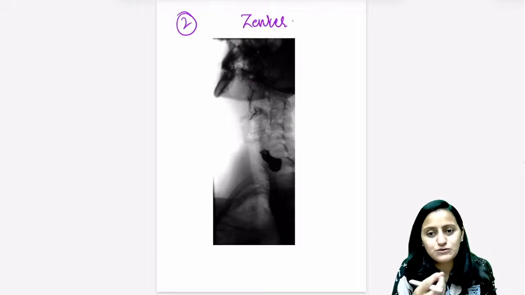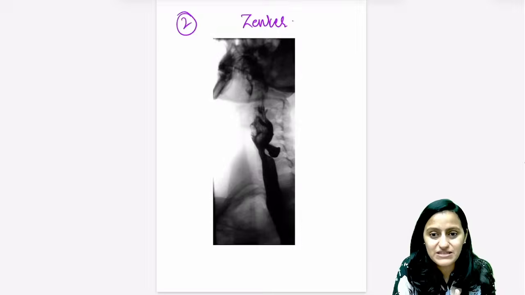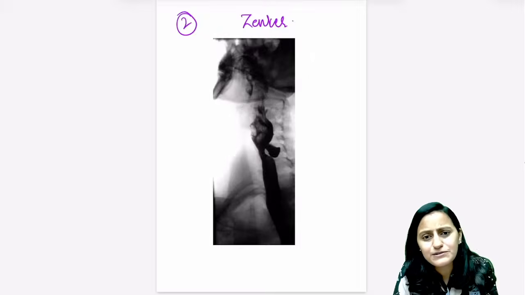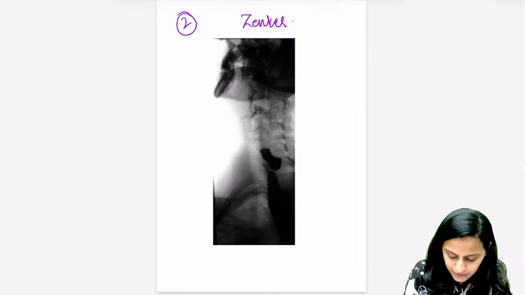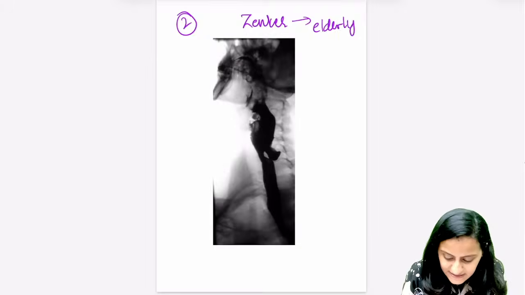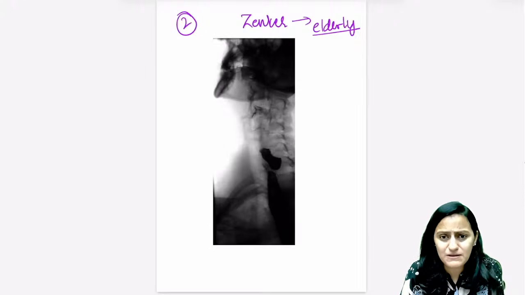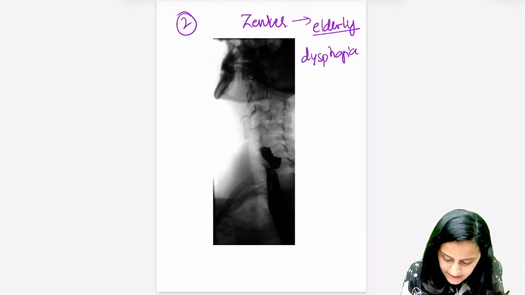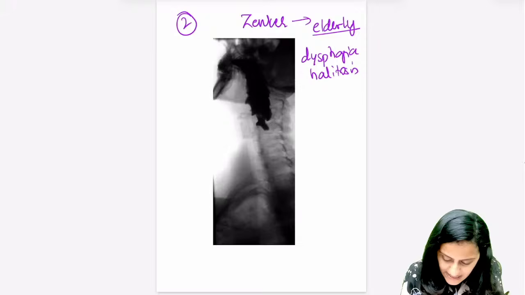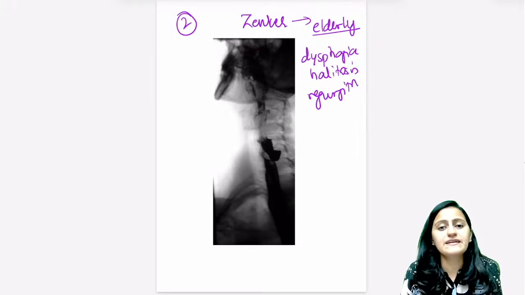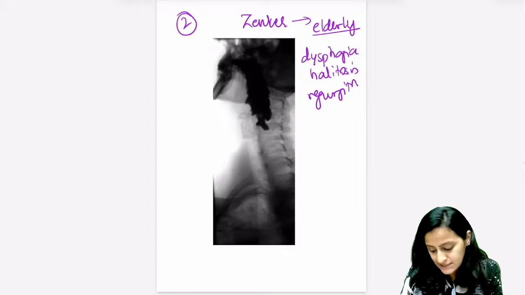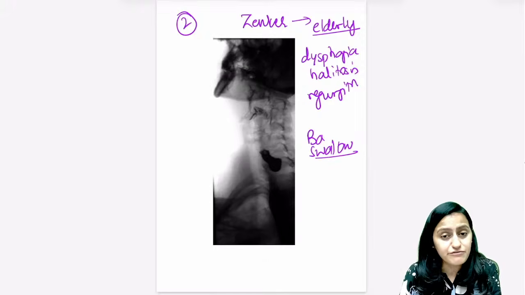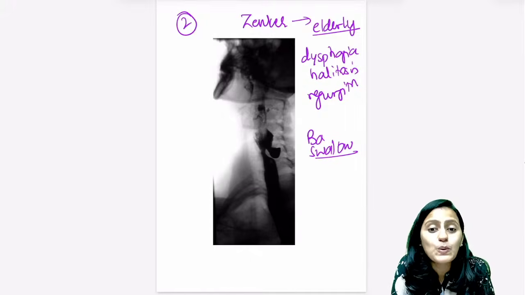Remember, in image-based questions or video-based questions, the clinical history that will be given will be a major clue to answer the question, even if you're not able to identify the image or the video. So the classical history in Zenker's is an elderly male patient with a triad of symptoms: dysphagia, halitosis, and regurgitation. The best investigation is barium swallow, not endoscopy, because it can perforate. And you have Dolman surgery.